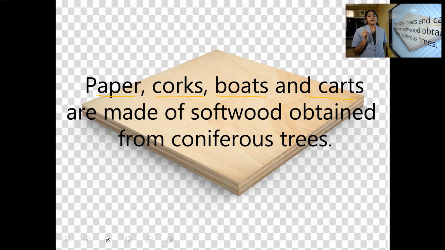Okay, so mainly you can classify wood into hardwood and softwood. Hardwood is mainly used in making furniture. Then softwood is used to make papers, corks, boats, cards, etc. Okay.